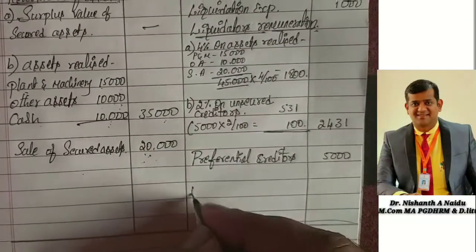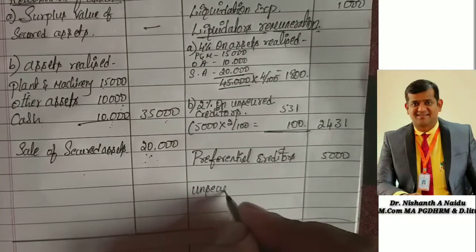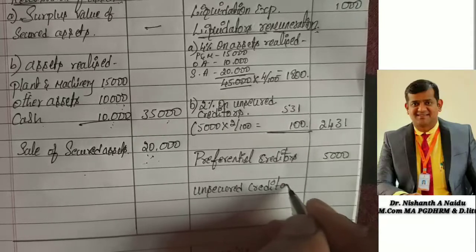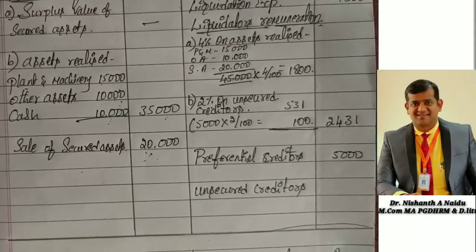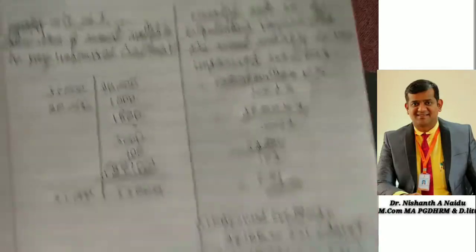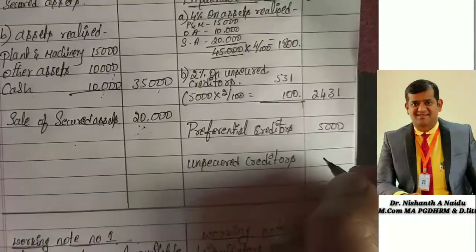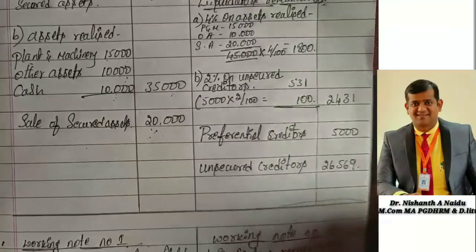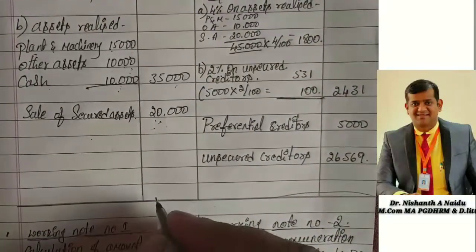How much are the unsecured creditors? We have calculated here 26,569 rupees.